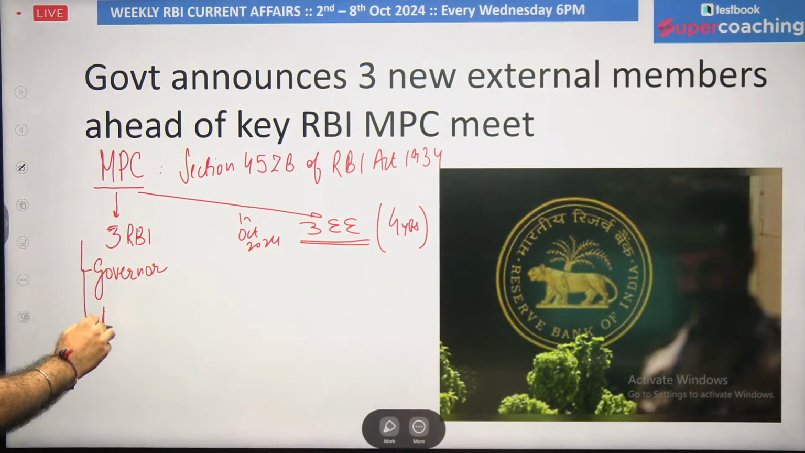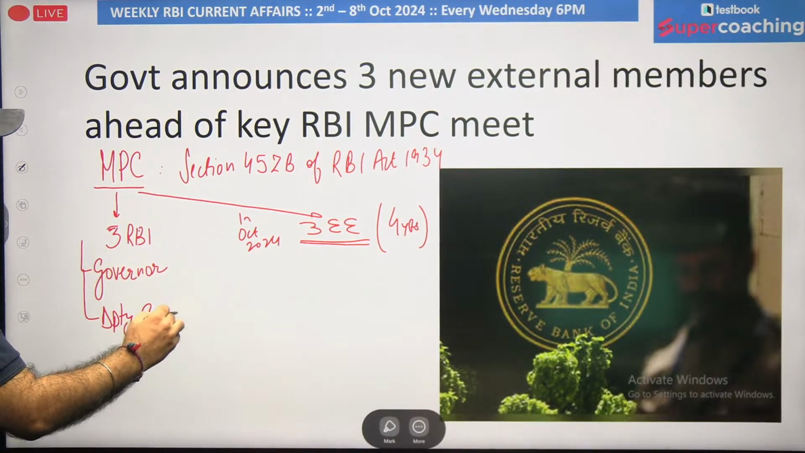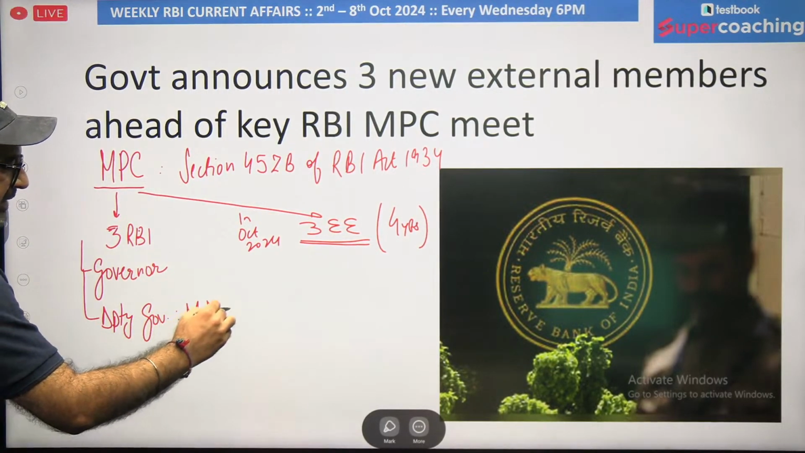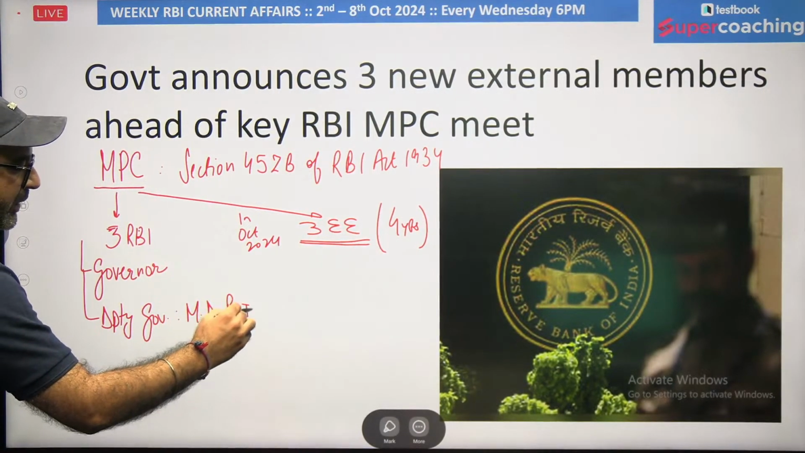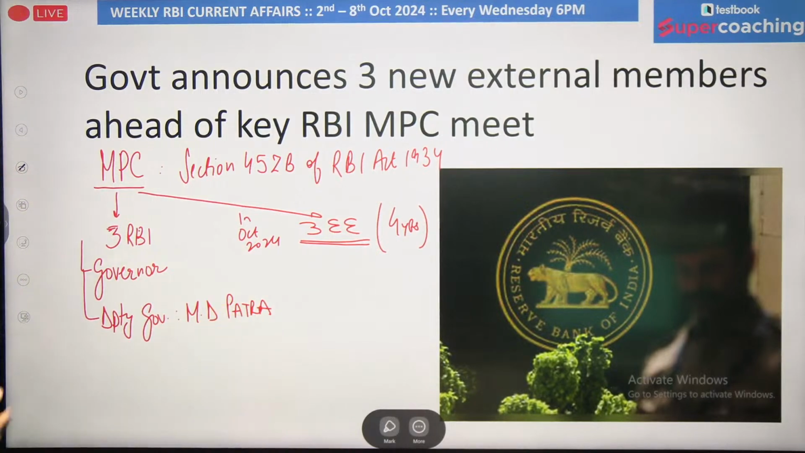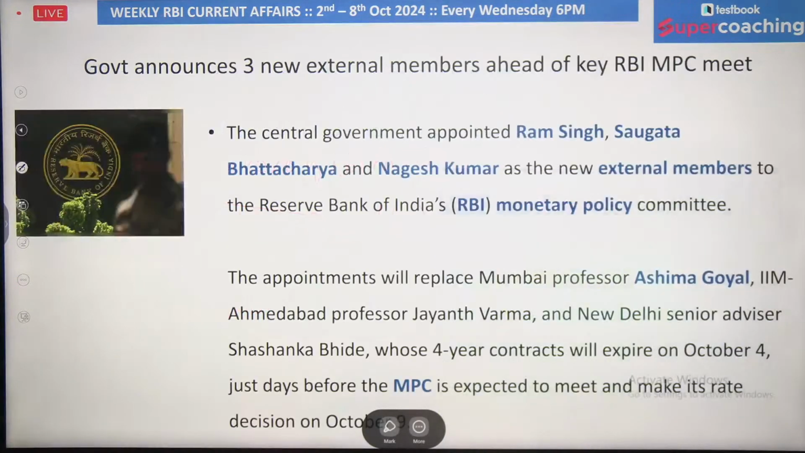Then we have one of the deputy governors, the one who looks after monetary policy, and right now we have MD Patra. MD Patra was appointed back in January 2020, and since then he has been serving as a member of the Monetary Policy Committee. And then we have the Executive Director. Currently Rajiv Ranjan is one of the RBI officials who is a member of this particular committee.